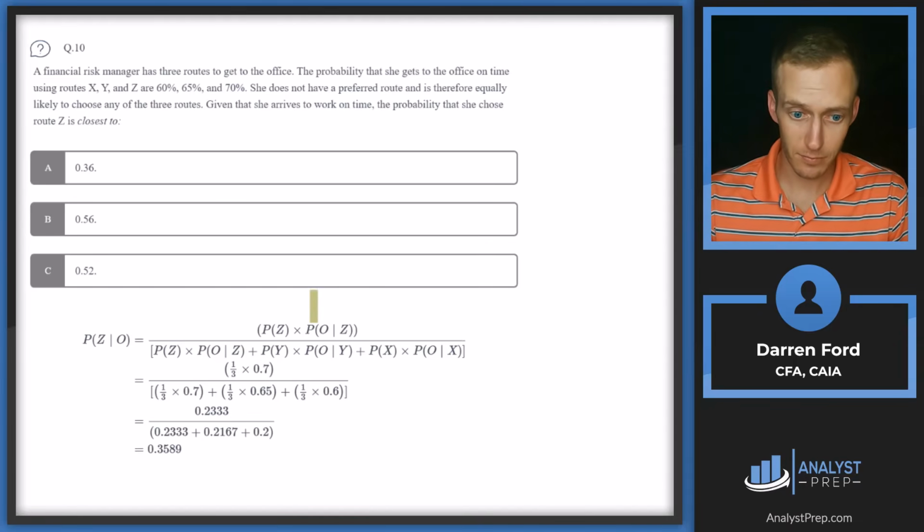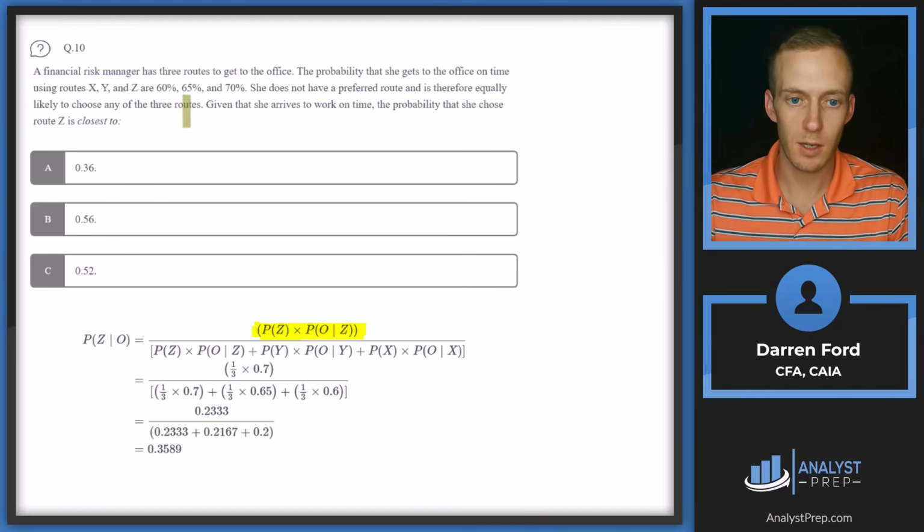Our numerator is going to be basically the route that we did choose. Since we're indifferent to each route, we're going to weight the probability that she chose it by 33%, or 1/3, and then we're multiplying that by choosing route Z, which is 70%. So that brings our numerator to 0.23333. And basically, this is just the weighted probability of choosing that outcome.